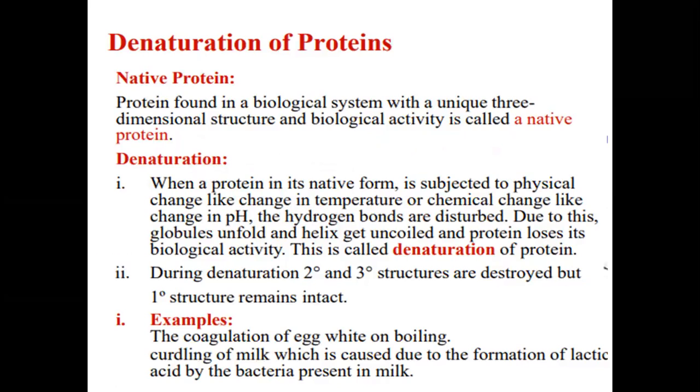Next concept, we are going to study the denaturation of protein. Proteins are found in biological systems with a unique three-dimensional structure and biological activity. This is called a native protein.